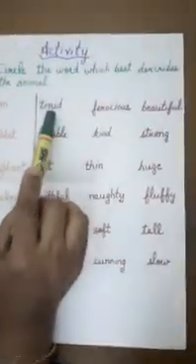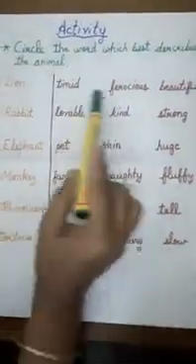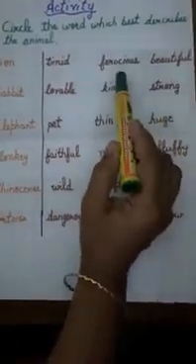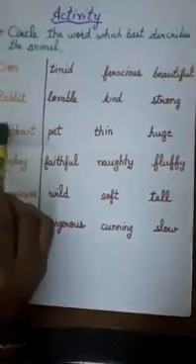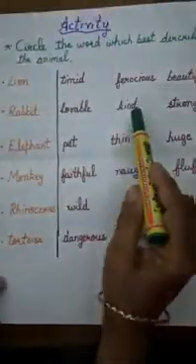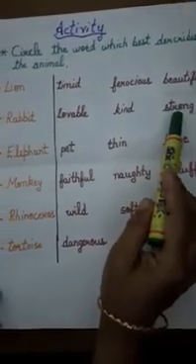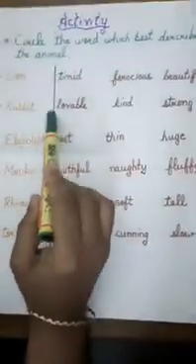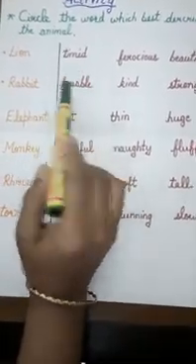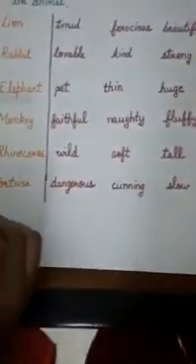Timid means shy, and lion is not shy. It is very ferocious. Ferocious means very aggressive. And what about the rabbit? Is it lovable, or is it kind, or is it strong? Well, children, a rabbit is a lovable animal.